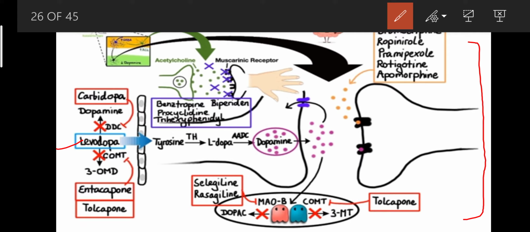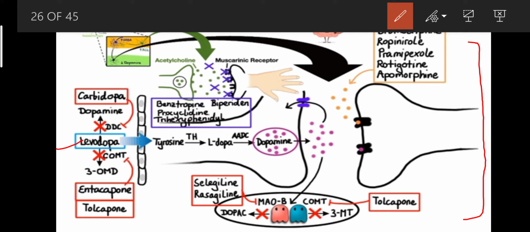These are two enzymes that convert levodopa into dopamine inside the neuron ending. But dopamine can't cross the blood-brain barrier. So levodopa is also degraded by the DDC enzyme. When the enzyme is present in the peripheral environment, it converts levodopa into dopamine, and this dopamine can't cross the blood brain barrier.